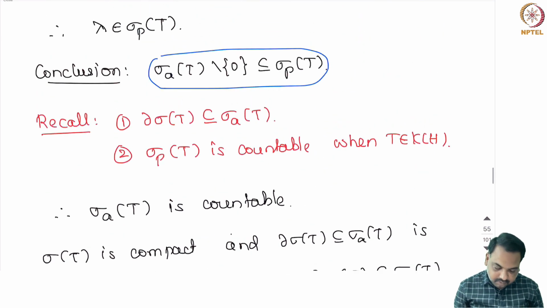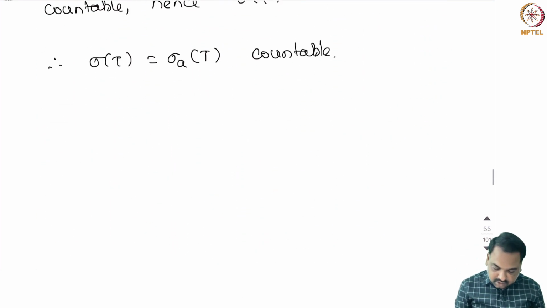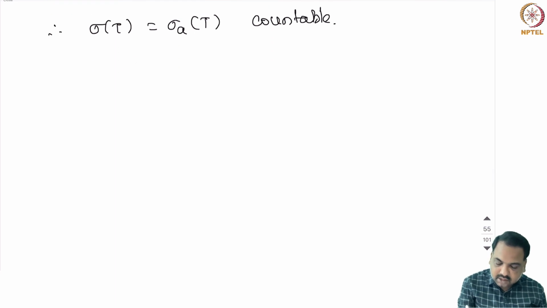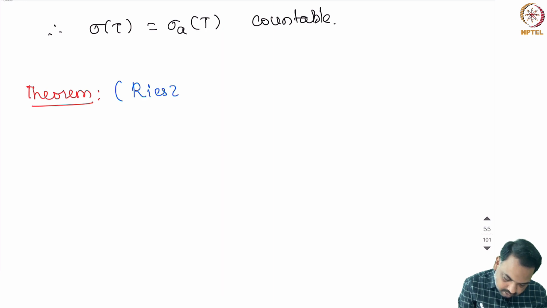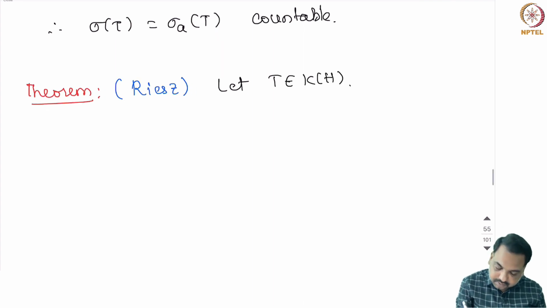Okay. Now, summarizing all these results, we can state the following theorem, which is due to Riesz. Let us take T to be a compact operator. Of course, T is non-zero.